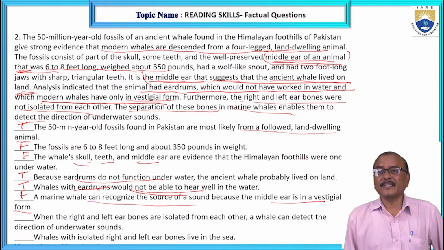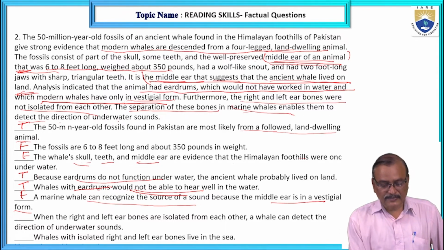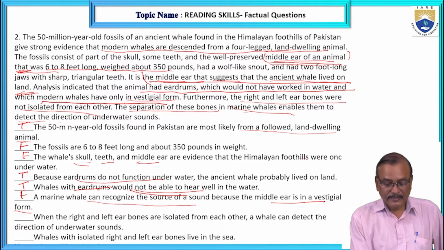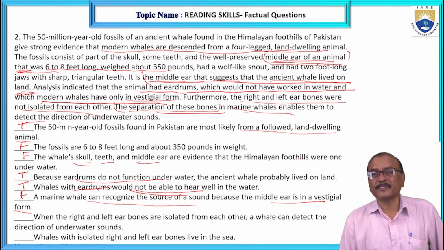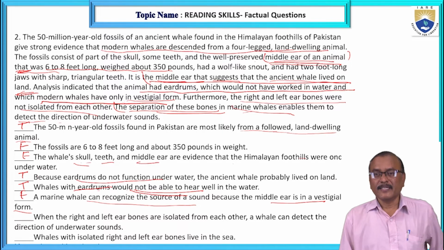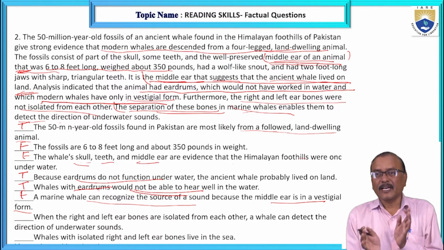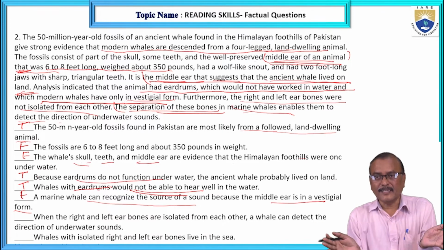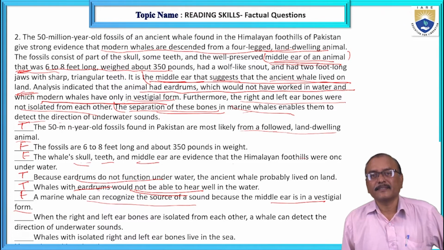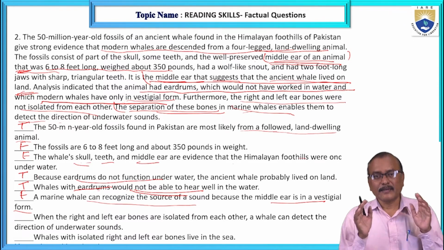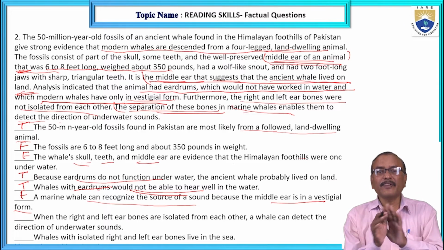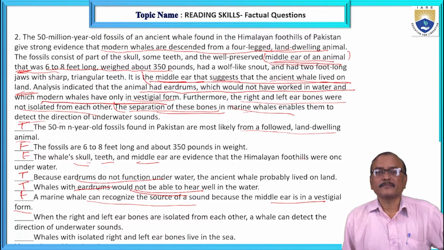Then how can it, you see, marine whales detect the direction of the sound? How? The separation of these bones. If the left and right ear bones are separated, then it can detect. Otherwise, the eardrums are in vestigial form only, no more useful.